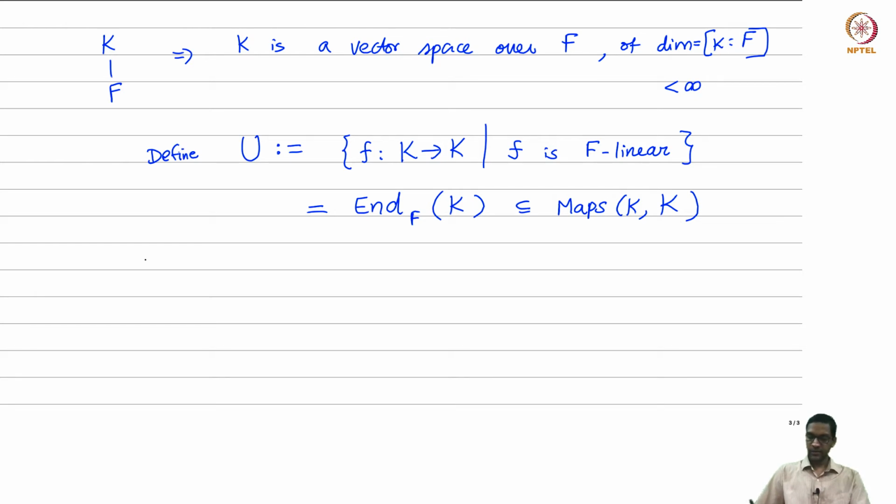And let's check the following properties of U. Firstly, Maps(K,K) is a K vector space, so the claim is that U is actually a subspace.